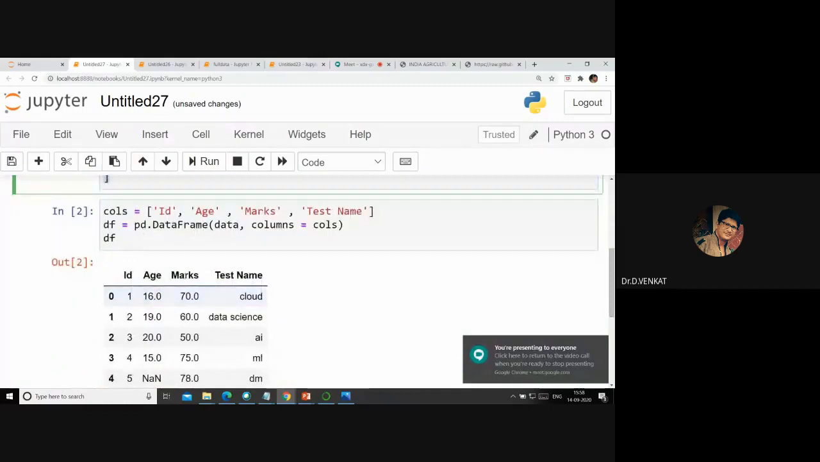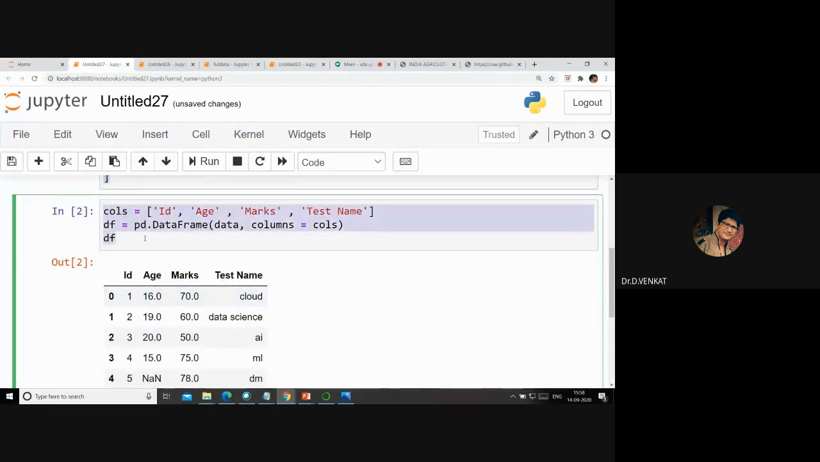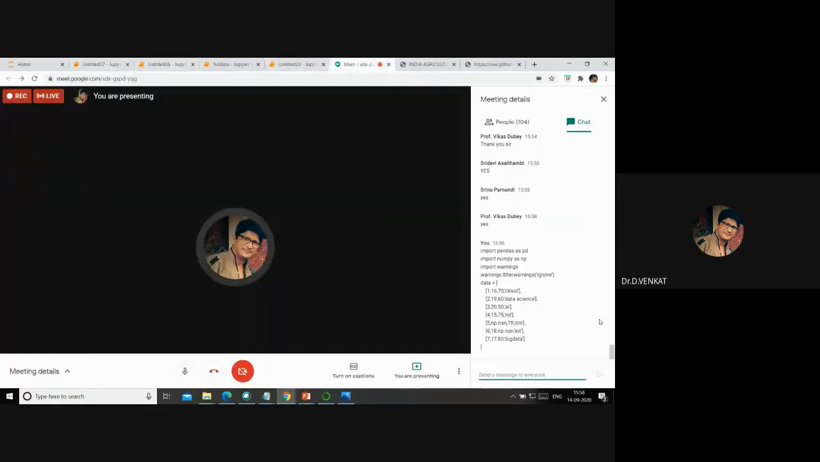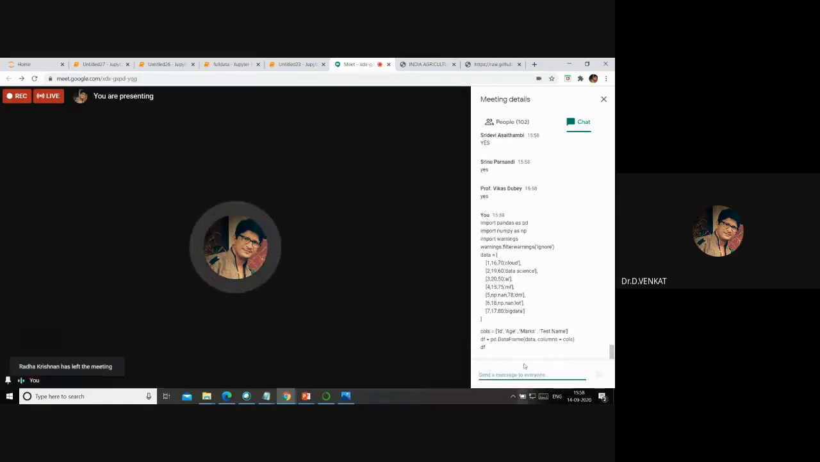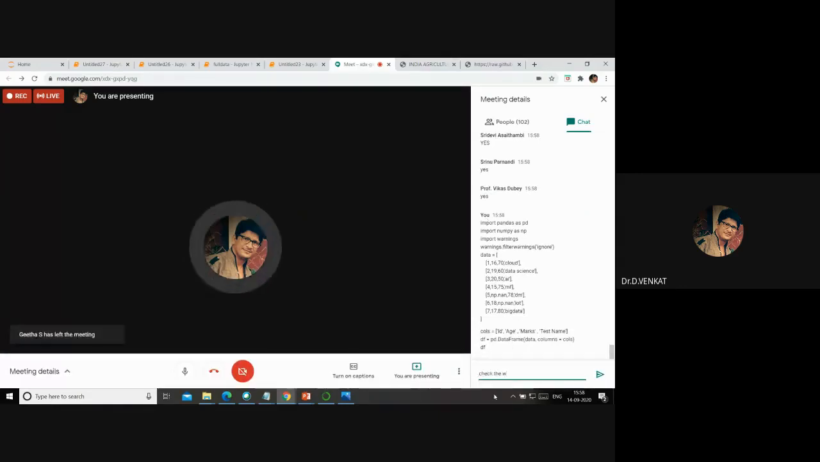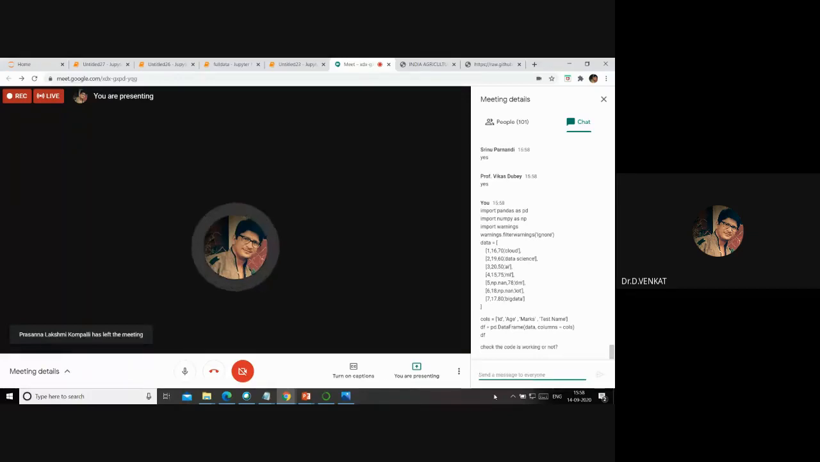Now what we are doing is, I'm declaring the columns, giving column 1, 2, 3, 4, and then I'm going to display the data frame. This is code 2. Kindly do this and let me know whether it is working or not. Are you able to get that?